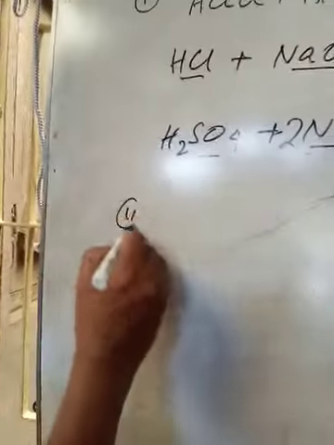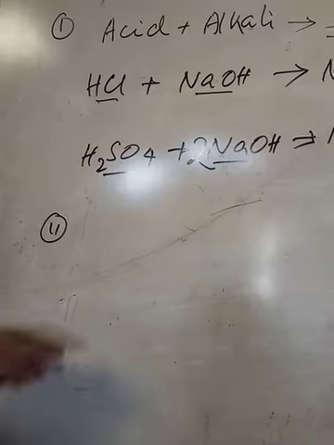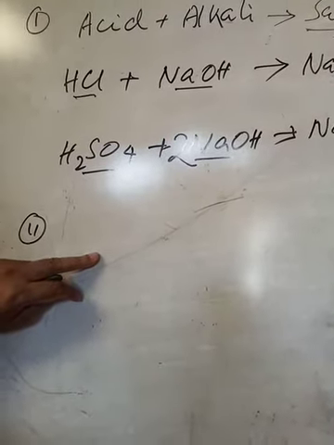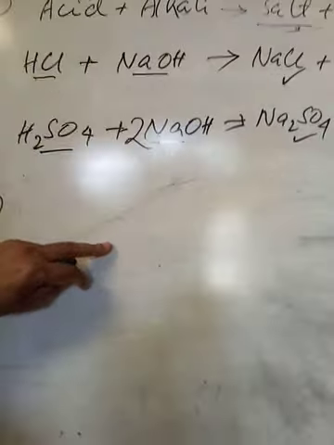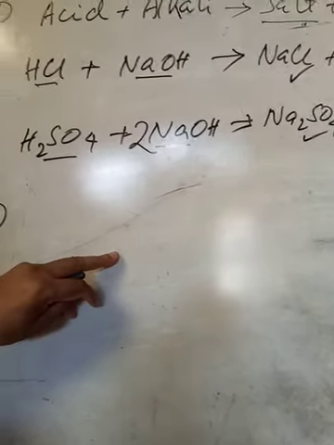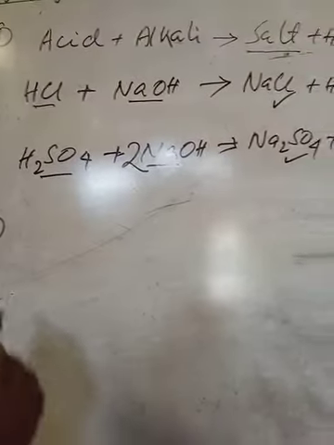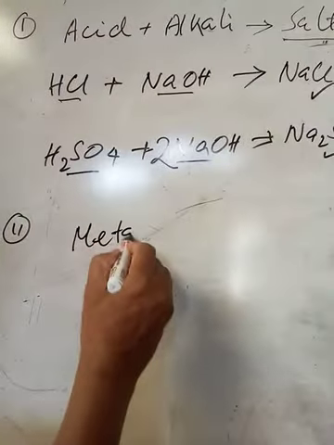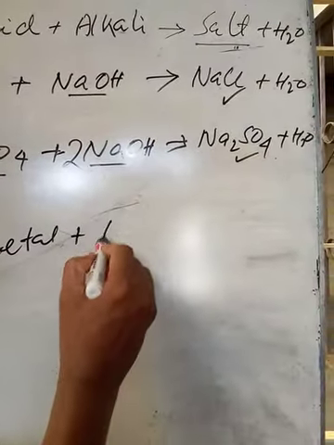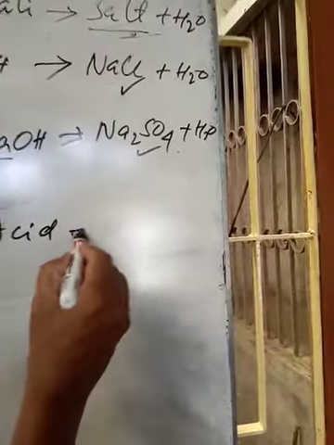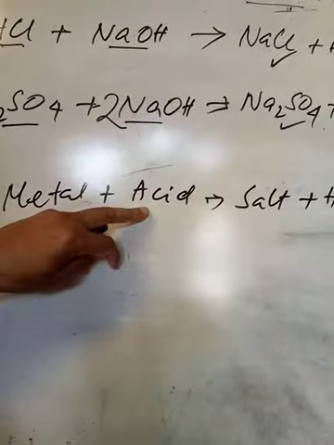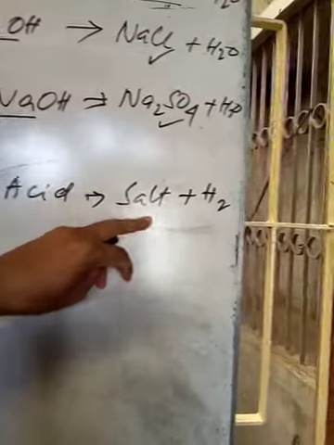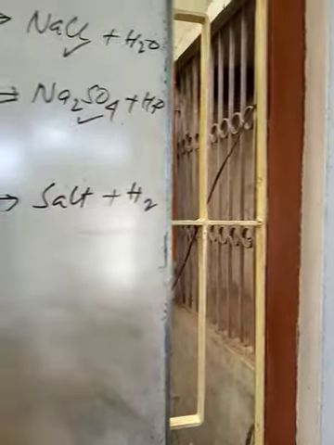Another way to define salt is that salt may be defined as a compound which is formed by displacing one or more hydrogen atom from an acid by a metal. Metal, when comes in contact with acid, they form salt plus hydrogen, because metal will displace hydrogen atom from acid, forming salt, and the hydrogen, this is displaced hydrogen.